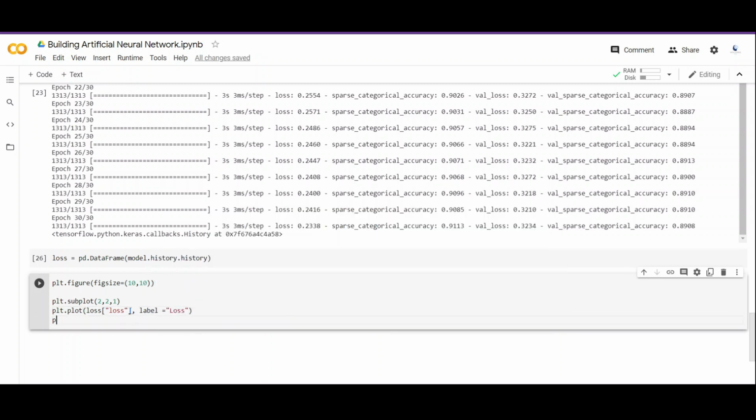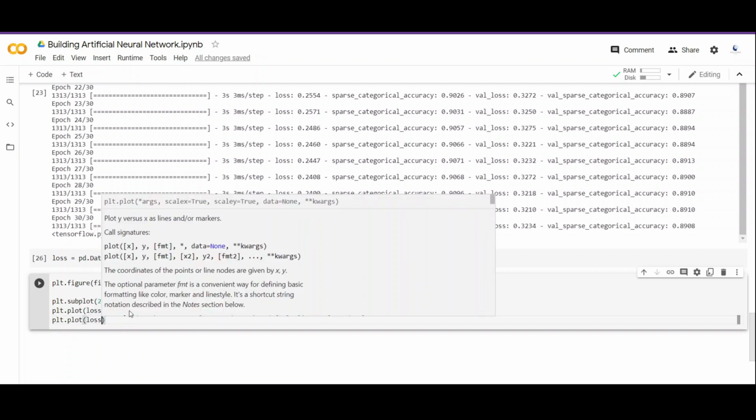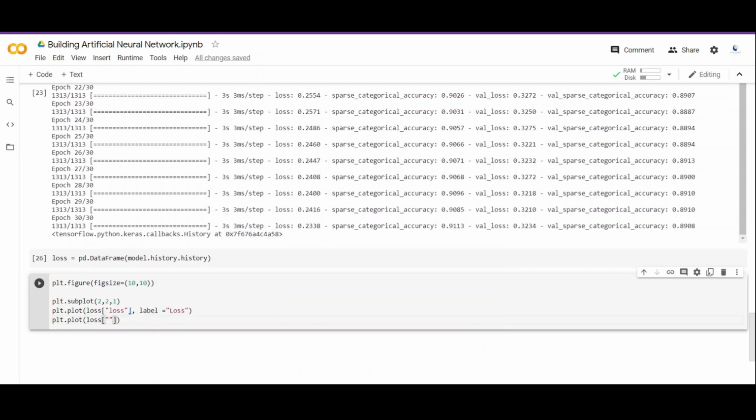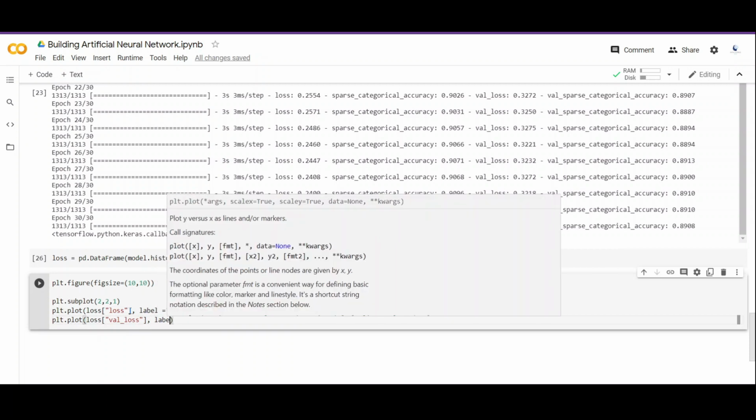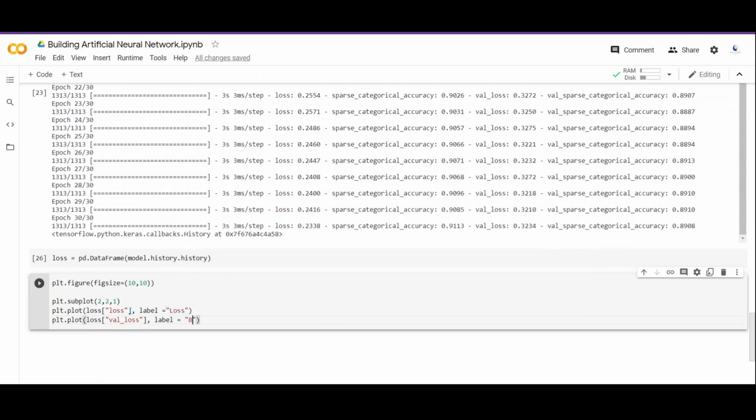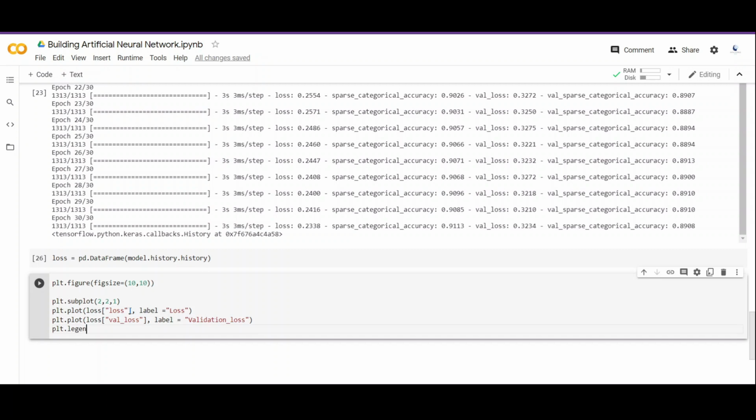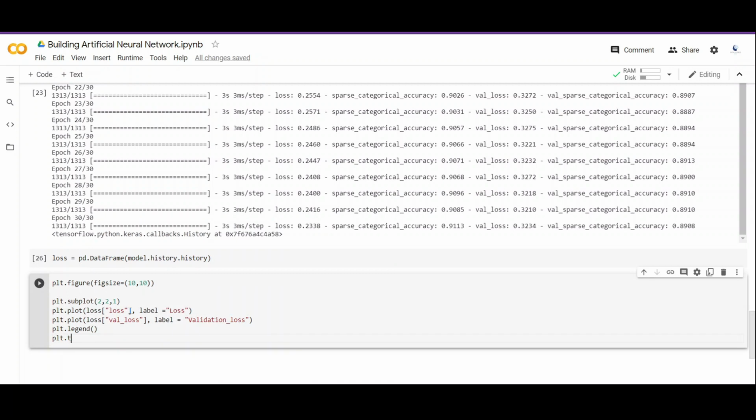And on similar lines, we are going to plot the validation losses. So we call plt.plot and then we call the data frame that is loss and then we pass the variable we want to plot. So in this case, we want val_loss, that is validation loss, and label it as validation loss so that we don't get confused between training loss and validation loss. Next, we call plt.legend so that we can see these labels on our plots. So next we decide the title for this plot. In this case, we are going to name it training and validation loss. So let's run this cell and see the output of this code.